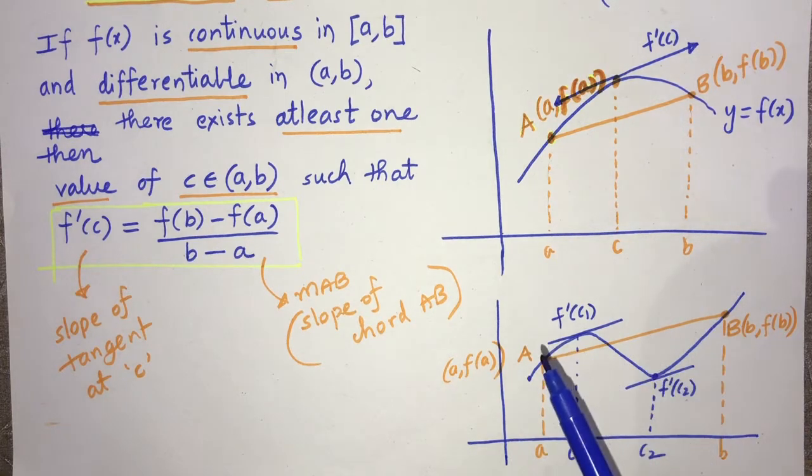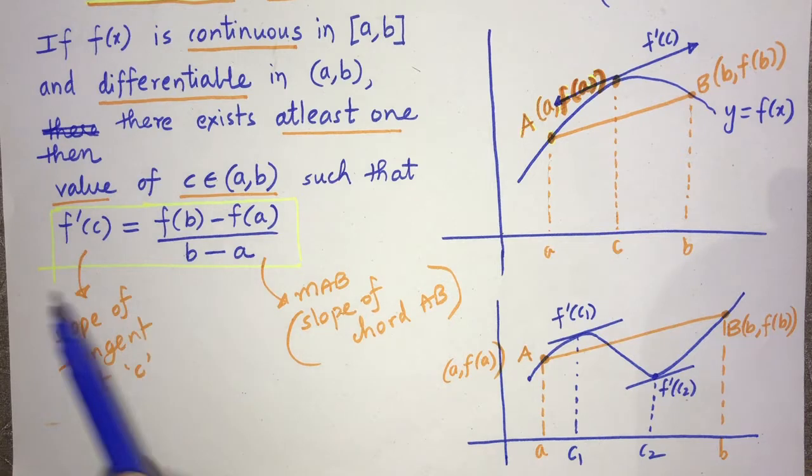Or you can take any two random points, and there will be a point where the tangent will be parallel to the chord. That is the meaning of Lagrange's mean value theorem. Rolle's theorem will come ahead, we are going to do that also.